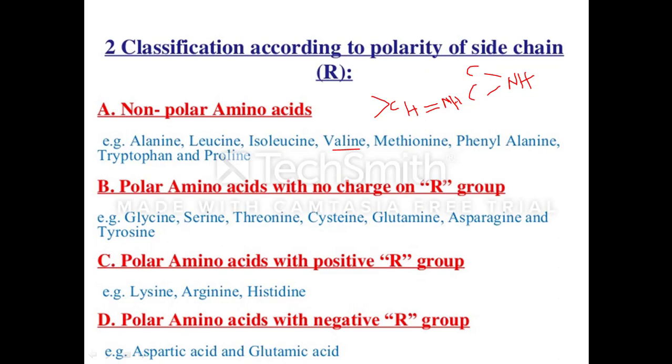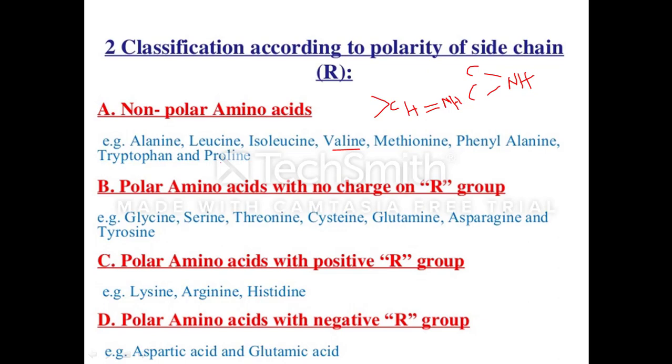Since the alpha amino group is not free and is substituted by a portion of its R group to yield a cyclic structure, it reduces structural flexibility of the protein due to rigid conformation. Moreover, proline does not give many of the characteristic reactions of amino acid tests, which are generally based on the presence of an unsubstituted alpha amino group. So that is regarding the amino acids with non-polar side chain.